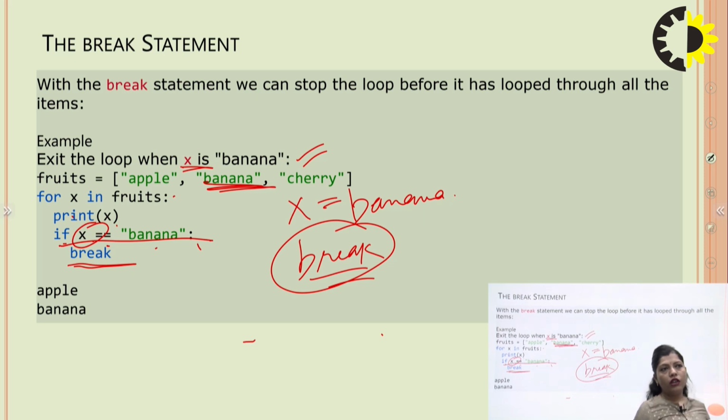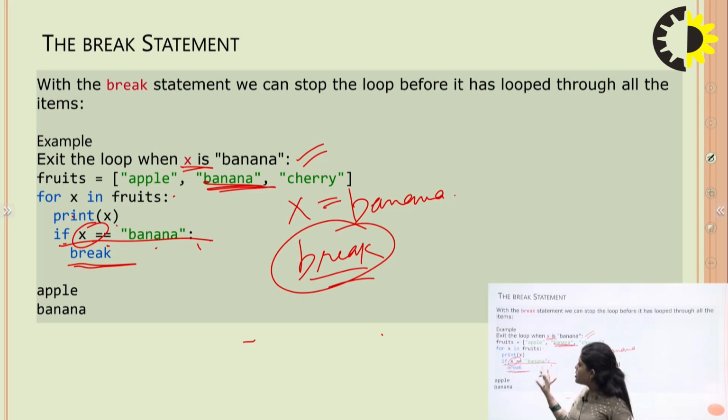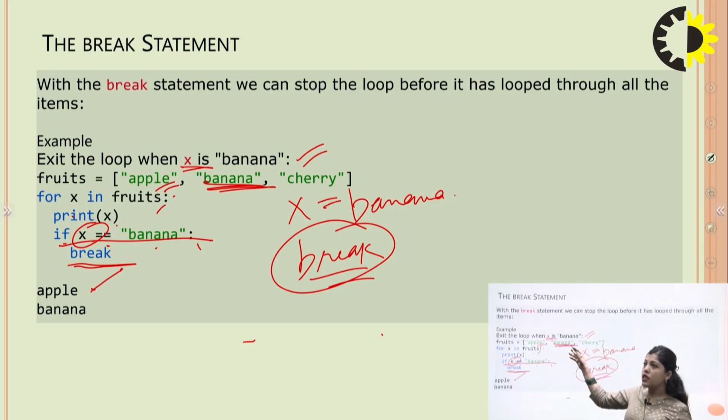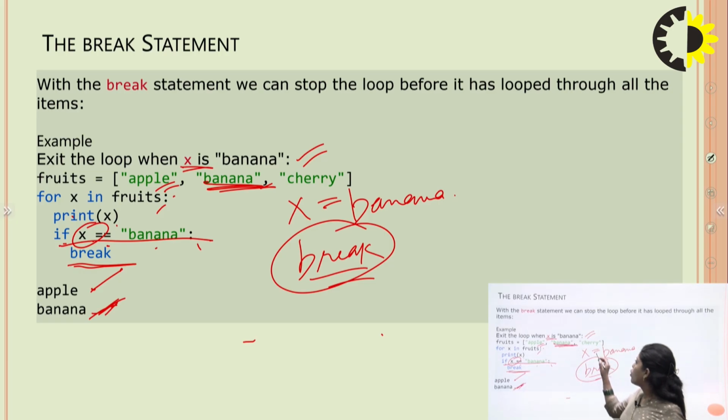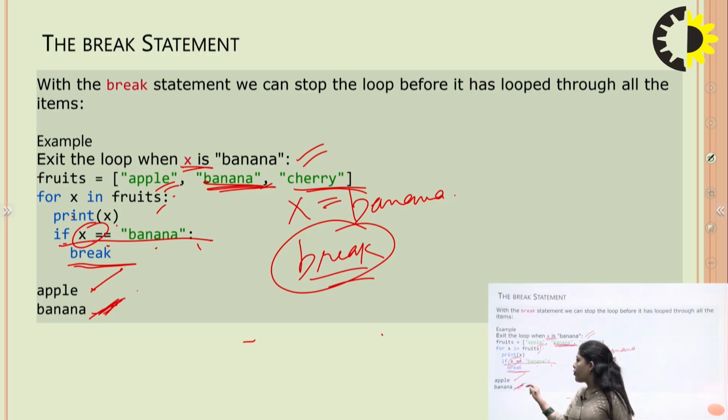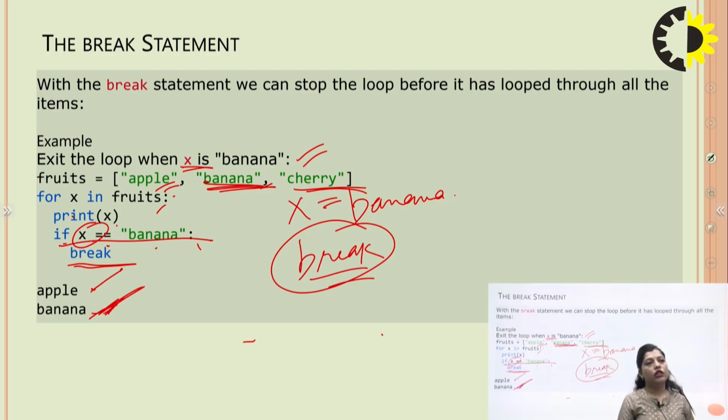One by one, it reads the list items. First it prints the value of the first item, which is apple. After that it goes to the second item, banana, and then it checks that x is equal to banana. After that we break the loop. It cannot go through the other items of the list; it cannot loop through all the remaining items. So, this is the use of the break statement in Python.